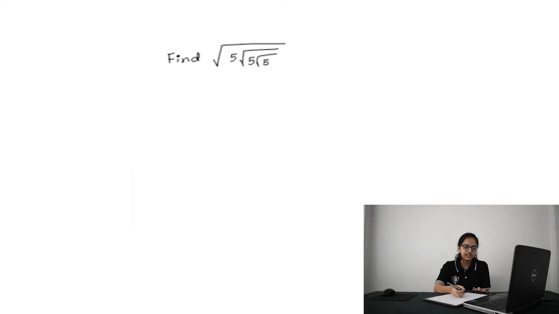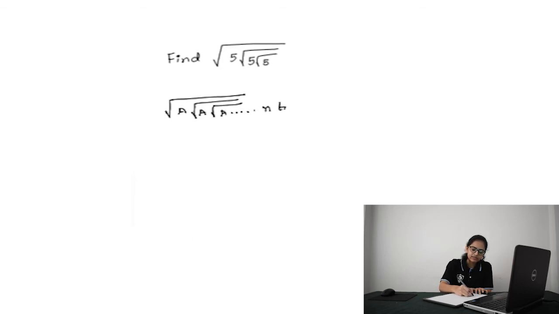The next question is find square root of 5, root of 5, root of 5. There is a simple formula to remember here. The formula says square root of a into square root of a into square root of a till n times is equal to a power 2 power n minus 1 by 2 power n.